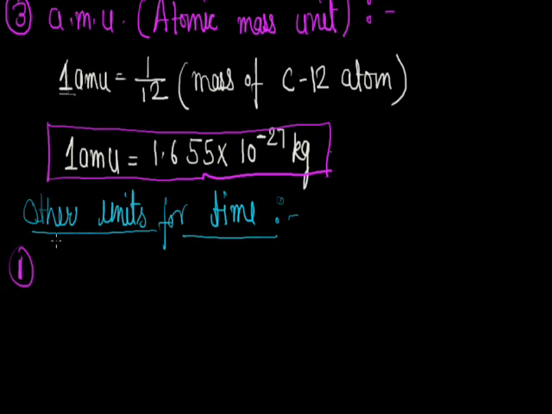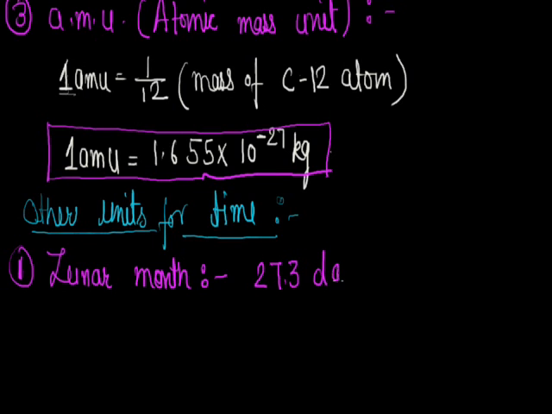First is lunar month. What is lunar month? Actually, the English calendar is based on the period of revolution of Earth around the Sun. But our Hindi calendars are based on the period of revolution of the Moon around the Earth. One lunar month is the time in which the Moon completes one revolution around the Earth. The period of revolution of Moon around the Earth is nearly 27.3 days. So we can say a lunar month is nearly 4 weeks or 27.3 days.